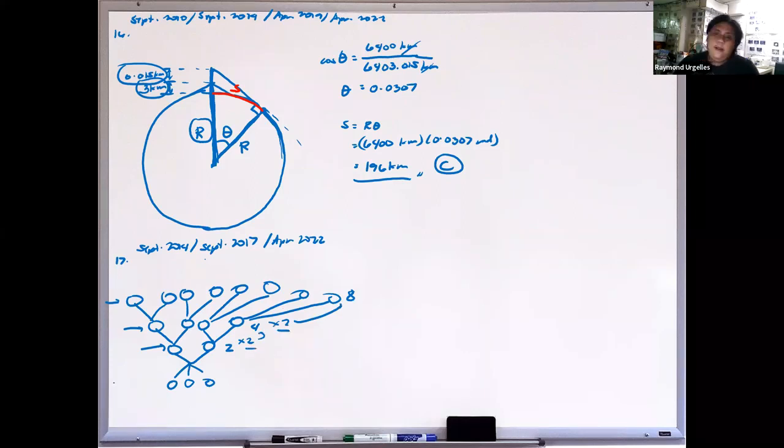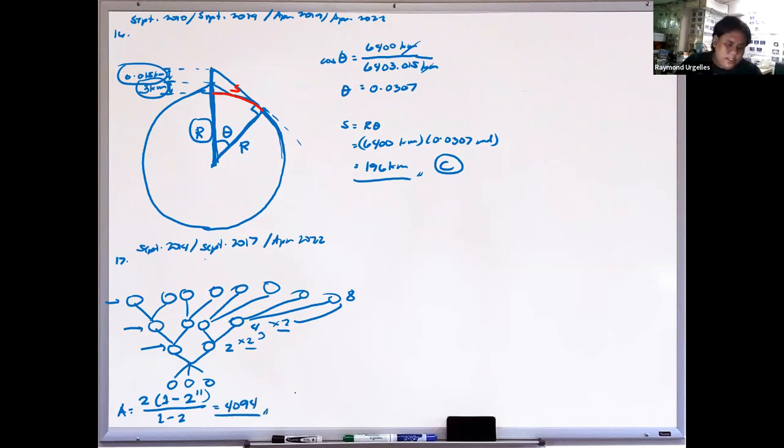So the 2 is our common ratio. Our equation for the total number of ancestors: the first term is 2, times 1 minus the common ratio, 2, raised to the 11 generations, divided by 1 minus 2. That gives us 4,094. So this is letter C.